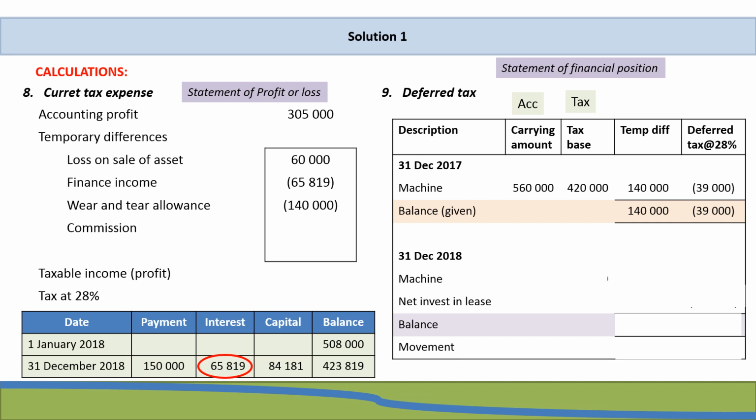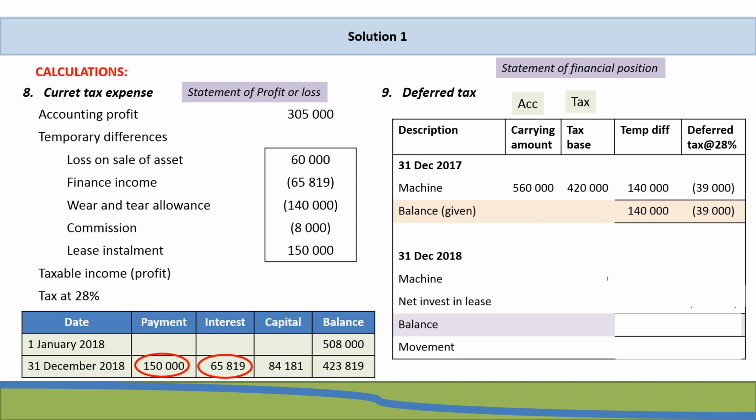So we've never deducted commission from accounting profit, but for tax purposes, we need to deduct it. So now we're going to deduct 8,000 Rand commission. And the last item we have is our lease installment of 150,000 that is taxable. Because we are the lessor and ownership has not been transferred, the full installment is taxable, being 150,000 Rand.